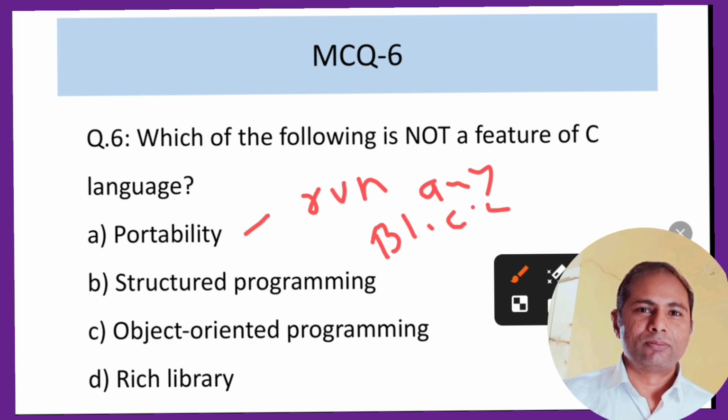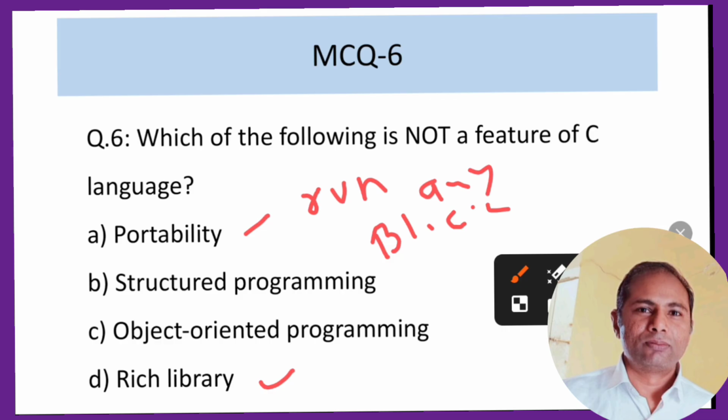Object oriented programming is a feature of C++ and Java. And the rich library: in C we have various mathematical functions, such as the power function, and we can do a lot of things in C. So C also has a rich library.